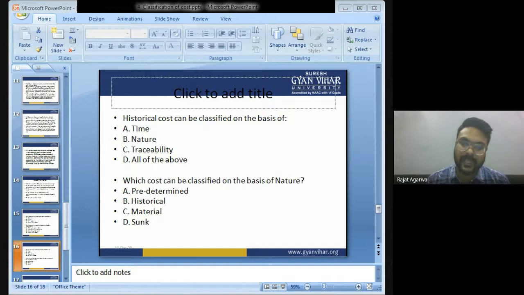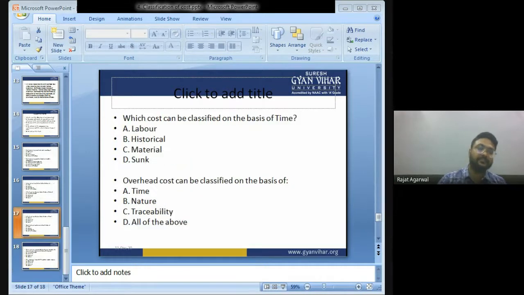Historical cost can be classified on the basis of A, time, B, nature, C, traceability, D, all of the above. Answer is D, all of the above. Which cost can be classified on the basis of nature? Predetermined, historical, material, sunk. The answer is material.